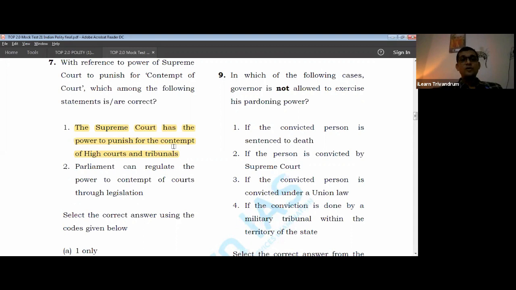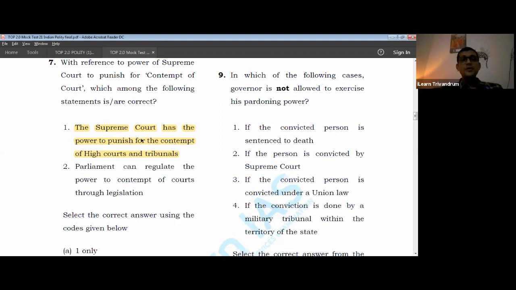According to which contempt can be criminal in nature. So that is criminal contempt also. That can be civil contempt as well, but criminal contempt is also possible. Criminal contempt means the violation of the Supreme Court orders or any harm that is being caused to the Supreme Court. Such damage caused can lead to imprisonment of the person who is causing it, or anybody who is violating the Supreme Court's orders.